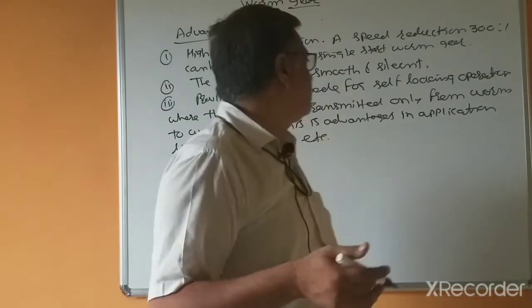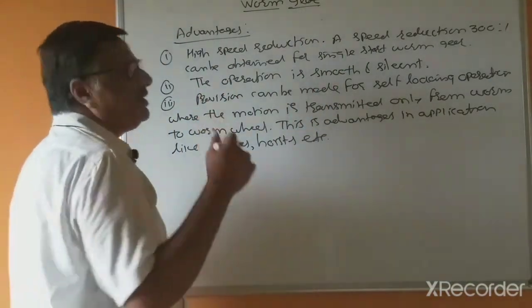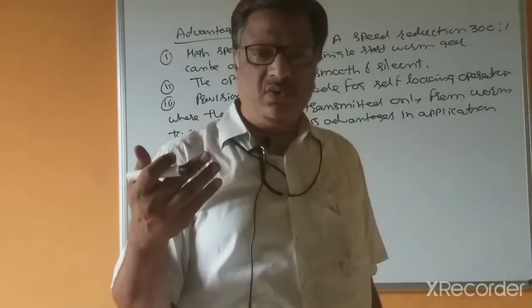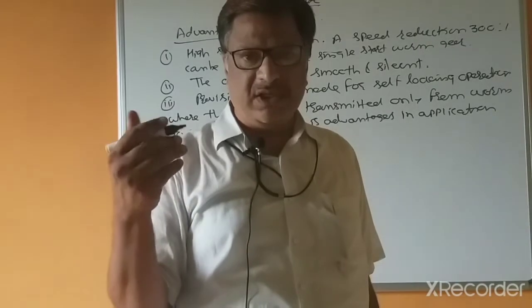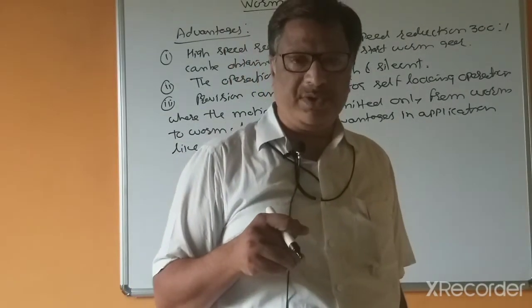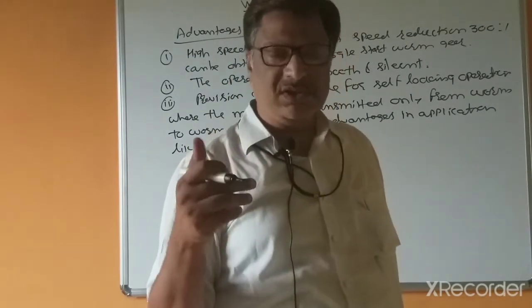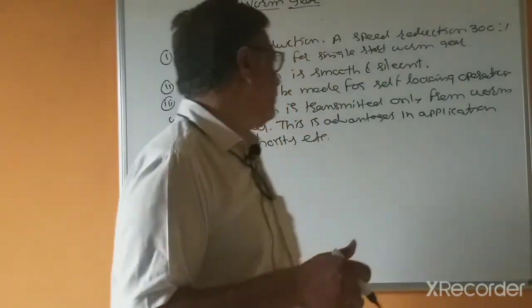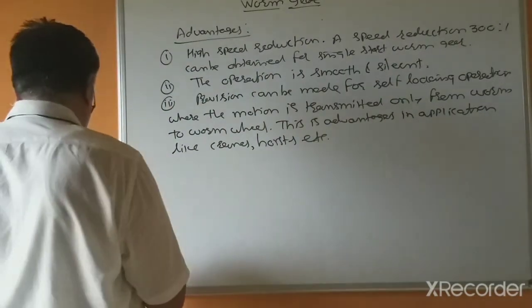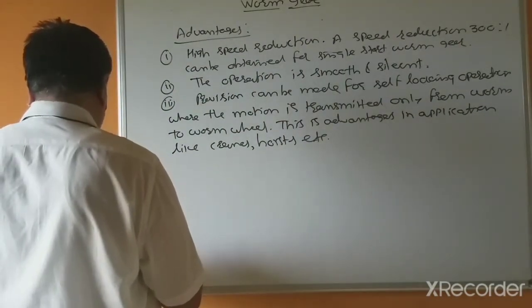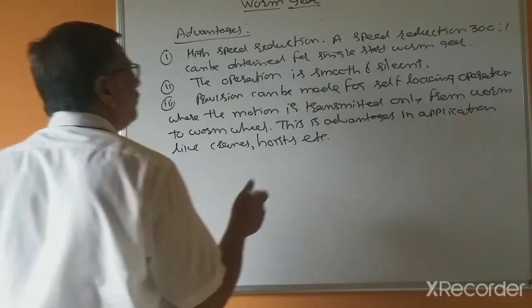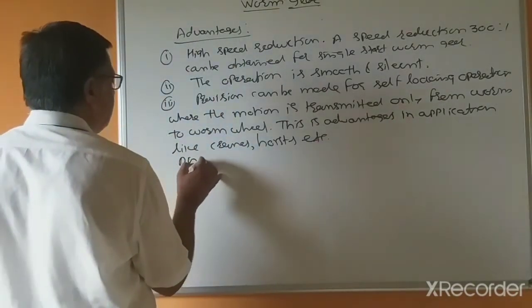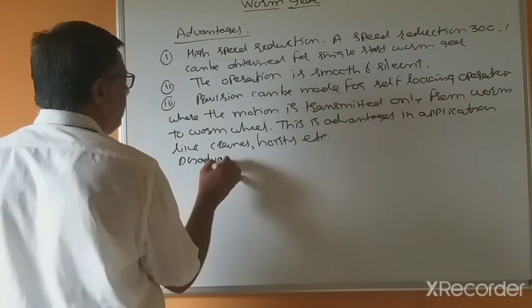So this is the self-locking, and generally the efficiency of the worm gear is more than 50%, because you have heard that the efficiency of screw jacks is less than 50%. But in cranes, the efficiency is between 50 and 90%. These are the major advantages.